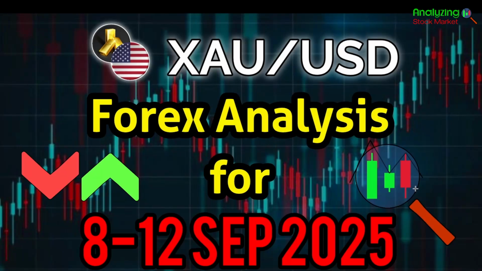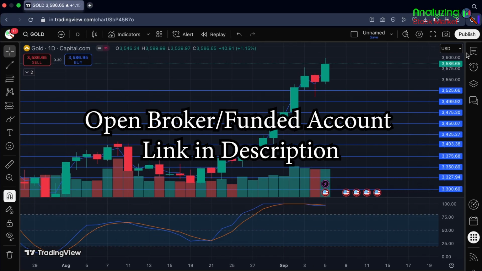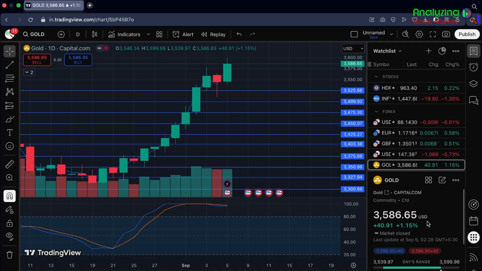So today we'll be talking about XAU USD, that is gold USD pair, and we'll do the forex analysis for 8th to 12th September 2025. So let's go straight to our chart. First let's see what happened in gold USD pair on Friday. As you can see in gold, 1.15% positive move, 3586.65 was the closing on Friday.